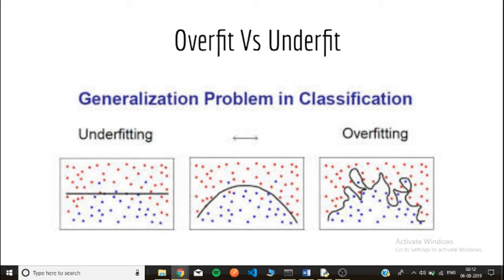Underfitting means that the model is trained very badly on the training dataset, meaning the accuracy of the trained model on the training dataset is low. Whereas overfitting means the model is trained well on the training data, but it's showing less accuracy on the testing data, meaning the generalization is less.